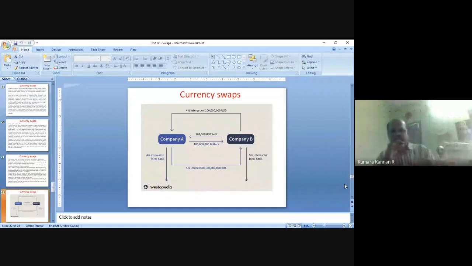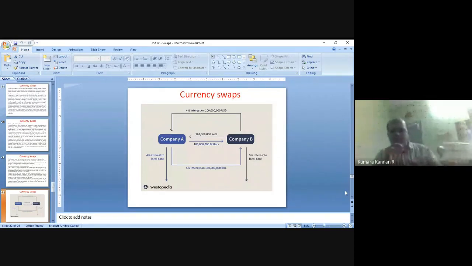So $100 million passed from company A to company B, that they raised from the American bank, right? 160 million Brazilian real is passed from Brazilian company to American company. Company B stands for Brazilian company. Company A stands for American company. 160 million Brazilian real passed from Brazilian company to American company, right? 100 million American dollar passed from American company to Brazilian company, right?